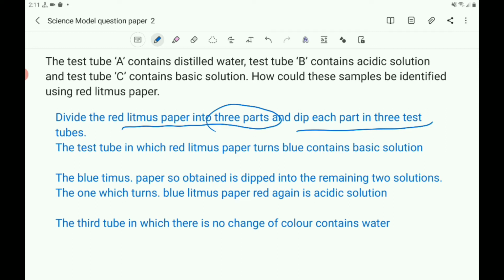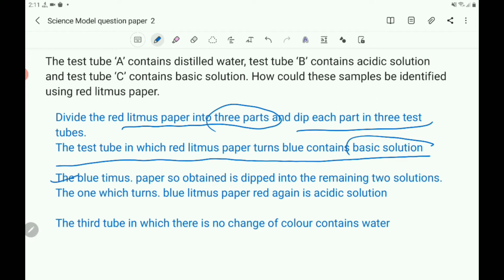But if it turns blue, then you can conclude that it is a basic solution. So the test tube in which red litmus paper turns blue contains basic solution. So you can note that the test tube in which the red litmus converts to blue litmus, red litmus converts to blue color, that solution is basic solution.